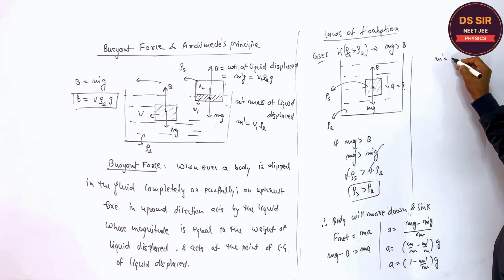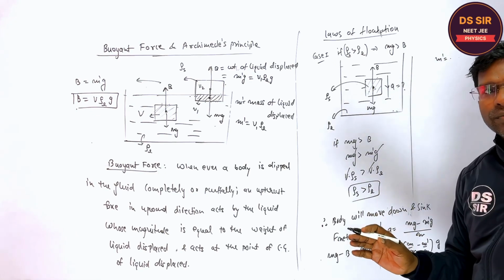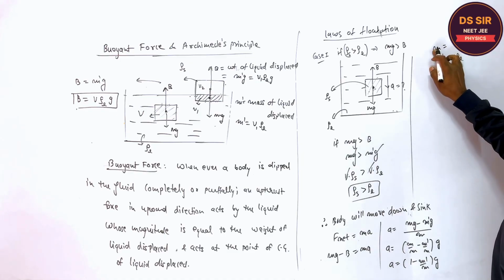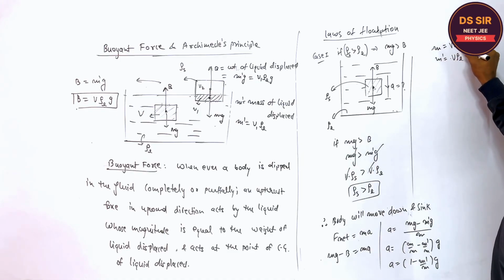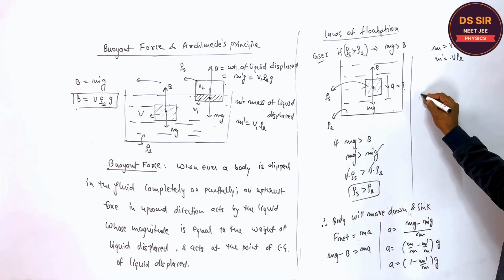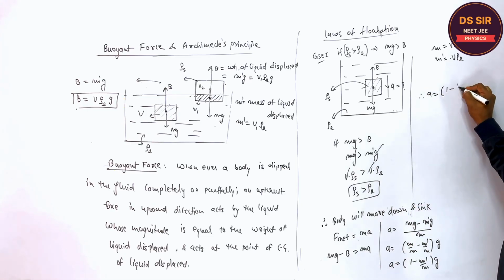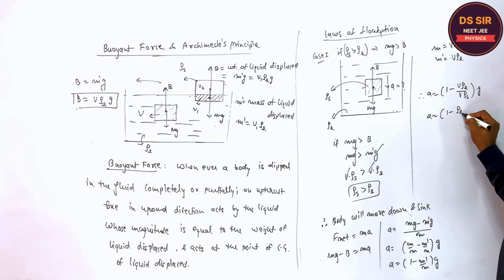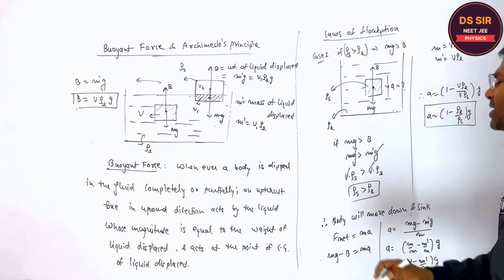What is m dash? V, the mass of the liquid displaced. What is the capital M? What is the m? Density. So therefore, the acceleration is equal to 1 minus rho L upon rho solid, into g. So this is the acceleration.